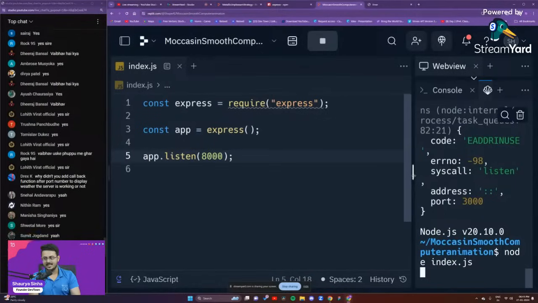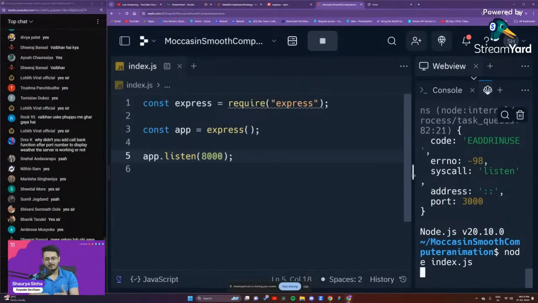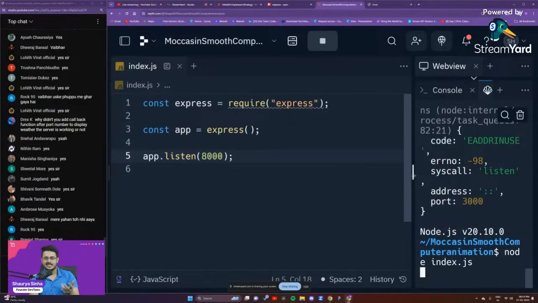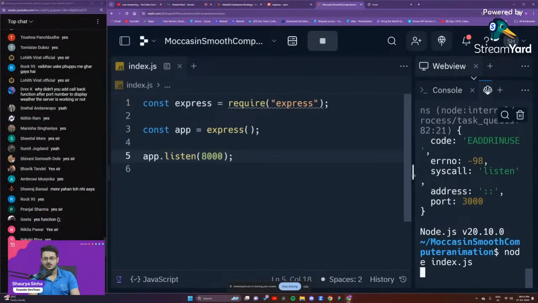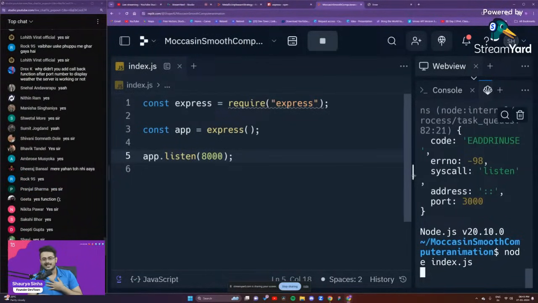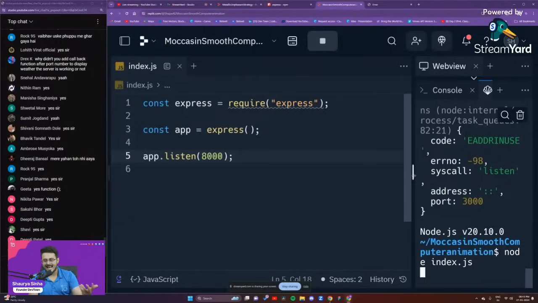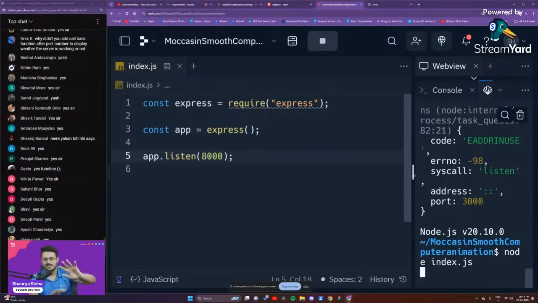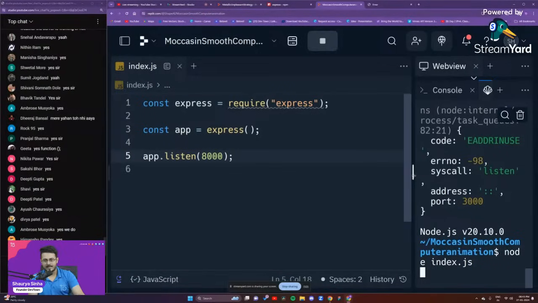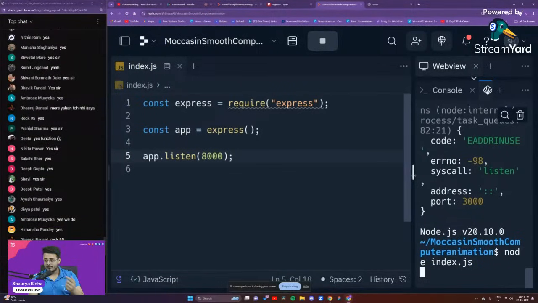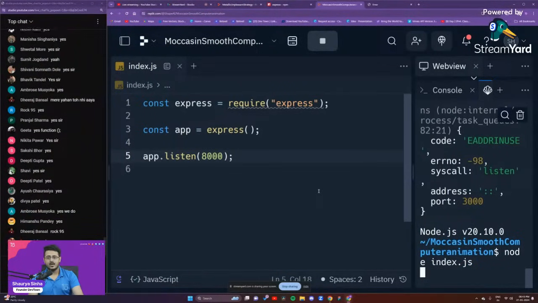So what I'm trying to say is that whenever our server starts running on the port 8000, it will be better if we get a message right over there saying that the server has started on port 8000, so that we don't feel as if the terminal has hanged or something like that. If we get a message that the server is running, everything is going absolutely fine. Now to implement that, we need to implement a callback function.